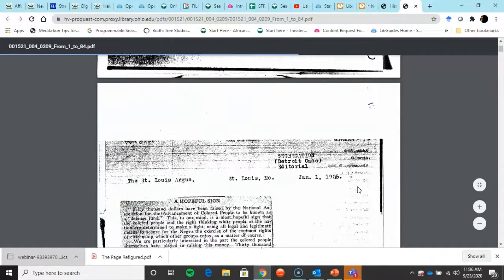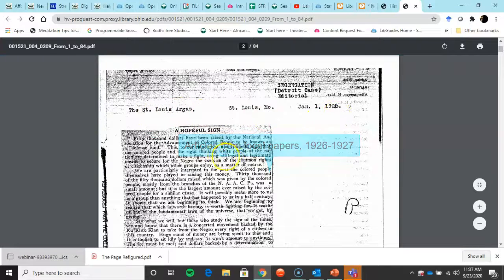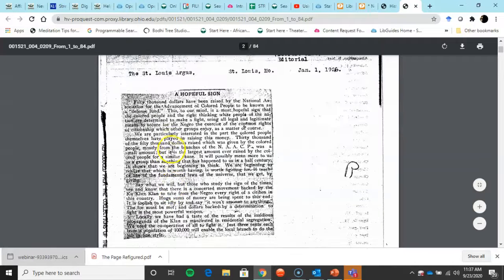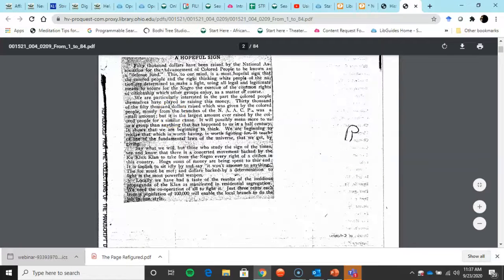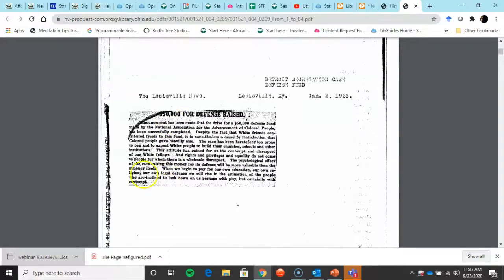And I'm scrolling down, and I'm starting to see articles, St. Louis Argus, and 26. And somewhere in here, they are going to talk about the Sweet case, I'm sure. Or maybe it's background to the Sweet case, because the NAACP took on this case. So I could look down here. You can see 50,000 for defenses raised from the NAACP.